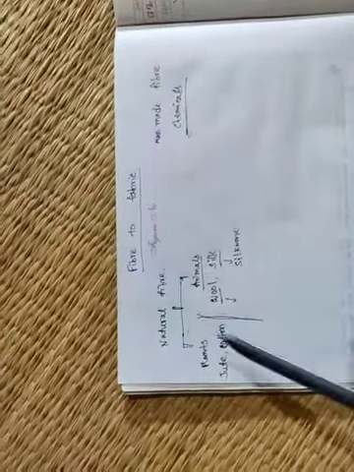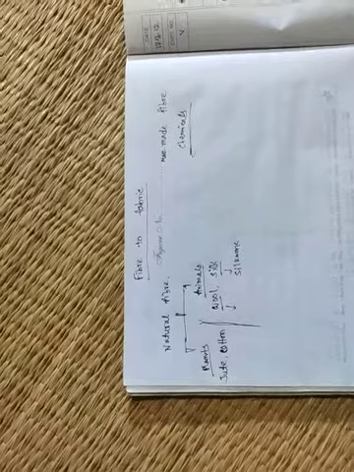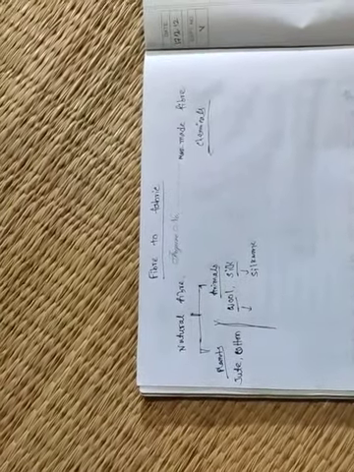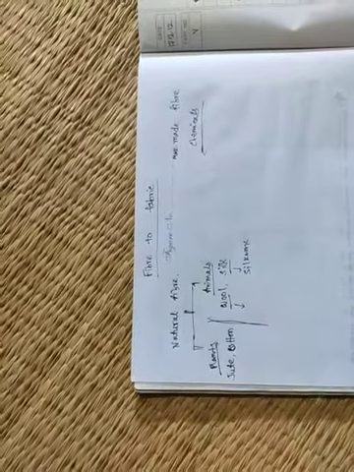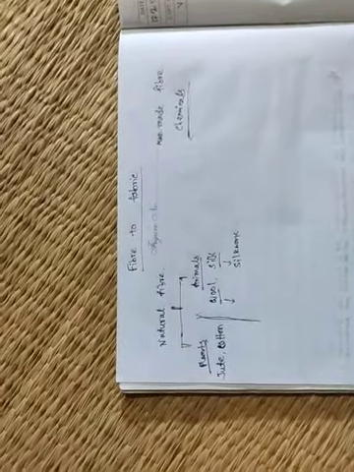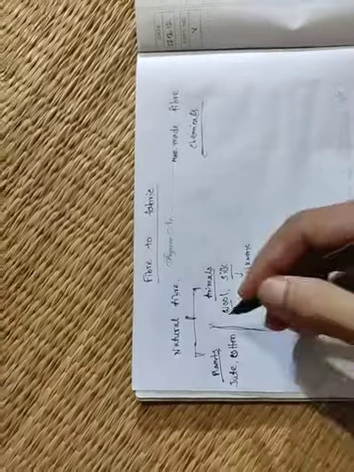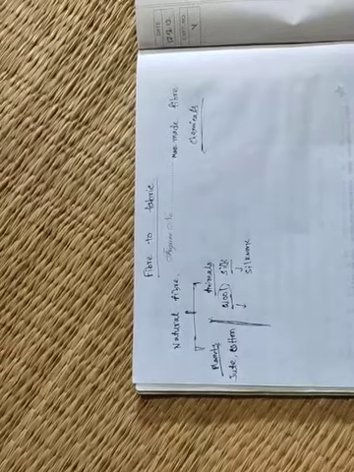Natural fibers are obtained from plants or animals, because plants and animals are found in nature. Examples of plant fibers are jute and cotton. Jute is obtained from the jute plant and cotton is obtained from the cotton plant.